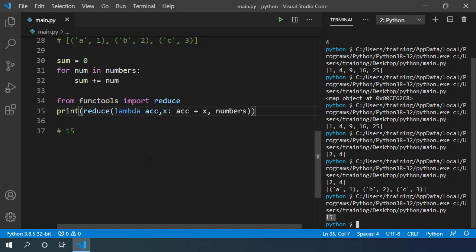So that's just a brief overview of functional programming using Python programming language. And we also saw how we can use lambda expressions inside the built-in higher order functions.